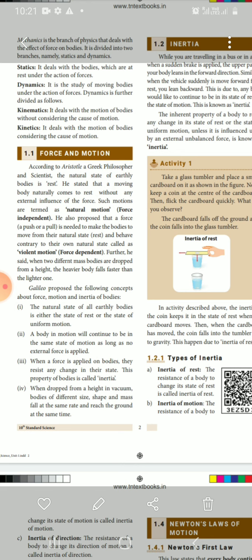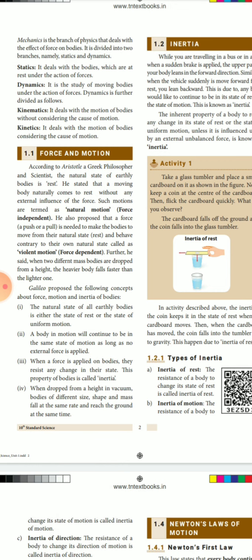After Aristotle, Galileo proposed the following concepts about force, motion and inertia of bodies. First, he explained that the natural state of all earthly bodies is either the state of rest or the state of uniform motion.